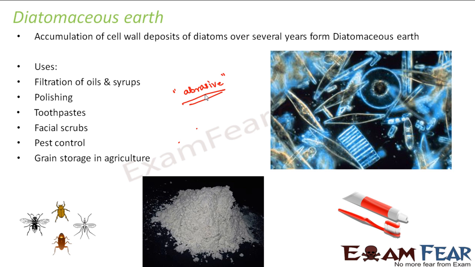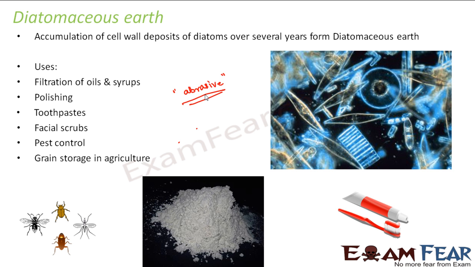So this diatomaceous earth, being porous, absorbs the lipid from this waxy outer layer. Now when it snatches out the wax, or lipid, from there, what happens? It becomes dry. So the insects start losing moisture, they dehydrate, and therefore the insects die. So that is how it helps in pest control.